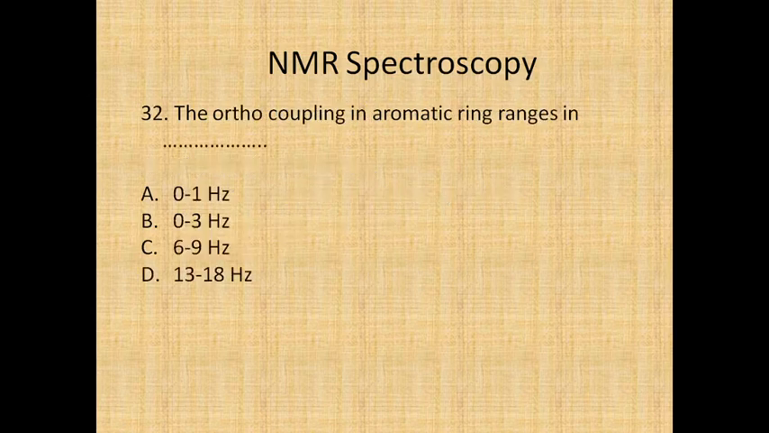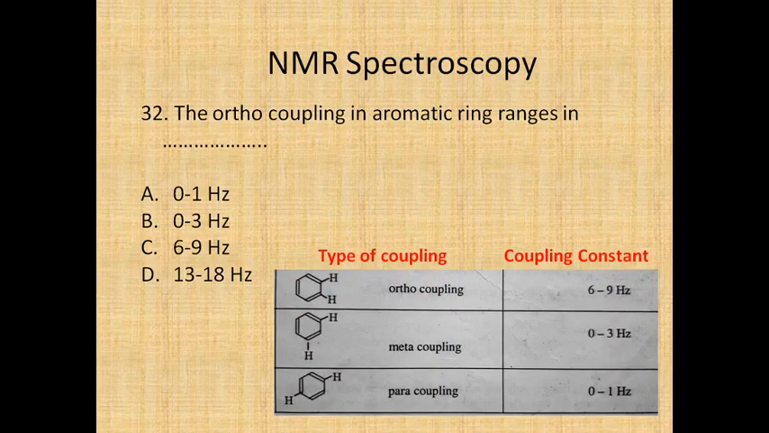Next, the ortho coupling in an aromatic ring ranges in what? What is the value of ortho coupling? Whether it is 0 to 1 hertz, 0 to 3 hertz, 6 to 9 hertz, or 13 to 18 hertz. Here are the types of couplings and coupling constants. Ortho coupling is 6 to 9 hertz, meta coupling is 0 to 3 hertz, and para coupling ranges from 0 to 1 hertz. So the answer will be 6 to 9 hertz.